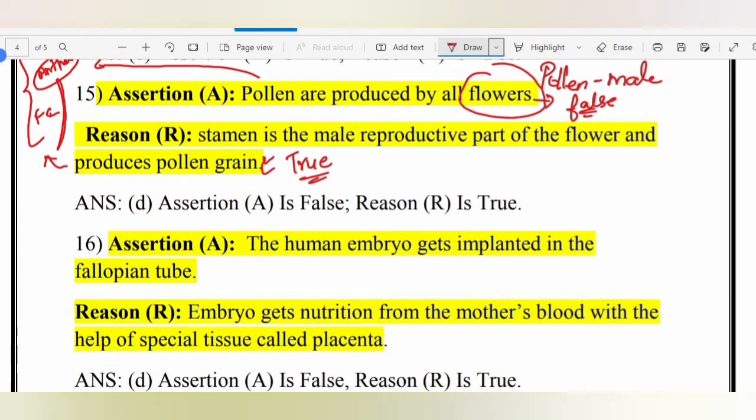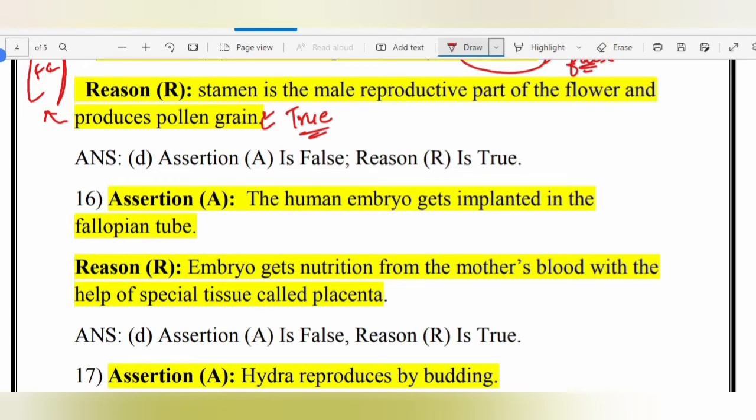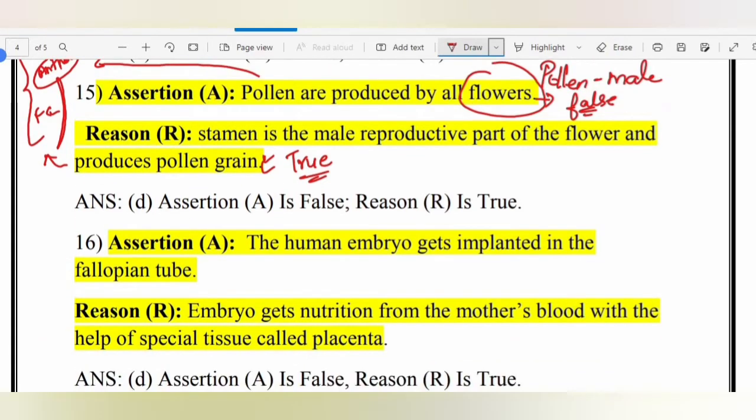Assertion: the human embryo gets implanted in the fallopian tube. Reason: embryo gets nutrition from mother's blood with the help of a special tissue called placenta. Just now we discussed the structure of the uterus, and you have to remember three sites. One, the site of ova production, or egg production, which is the ovary. The ovary is the site where ova are produced.